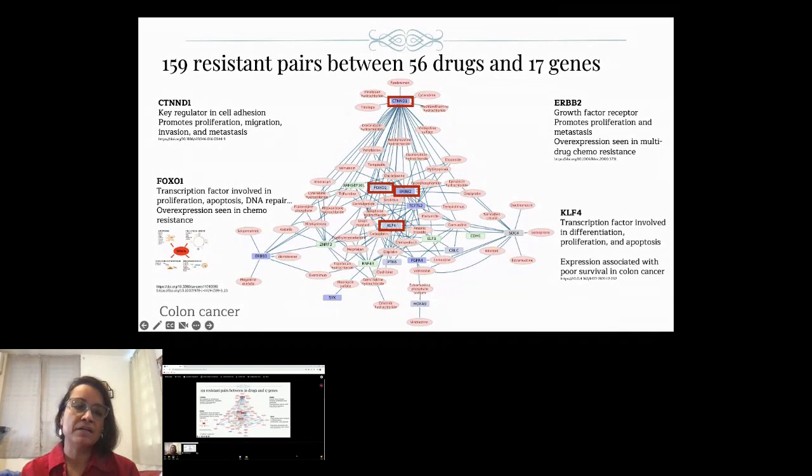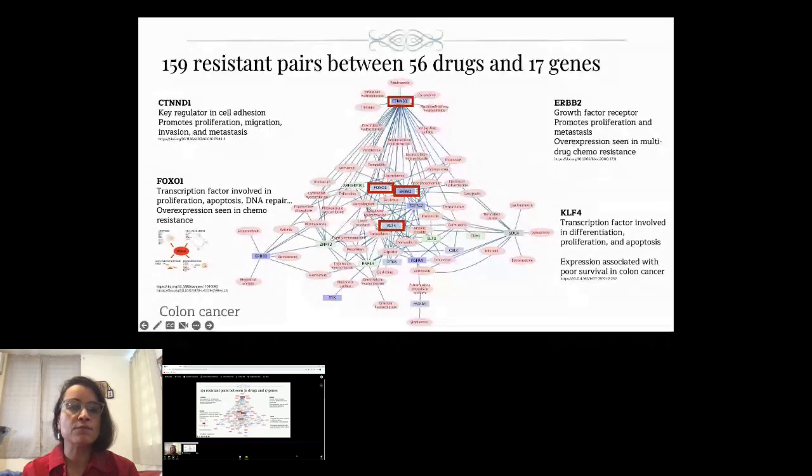They each have about 17 drugs with which they have resistance. And then we have ERBB2 over here with 13 significant negative correlations that point to drug resistance.